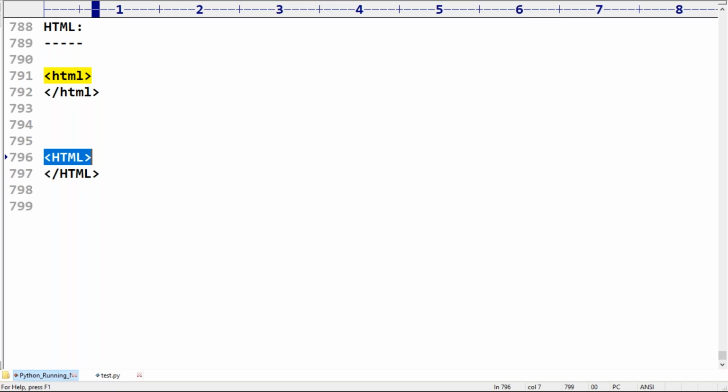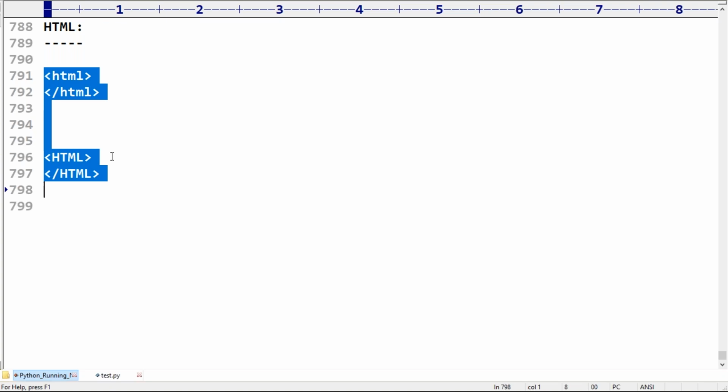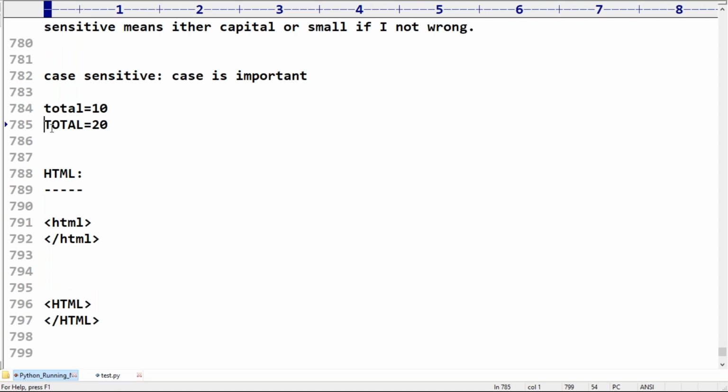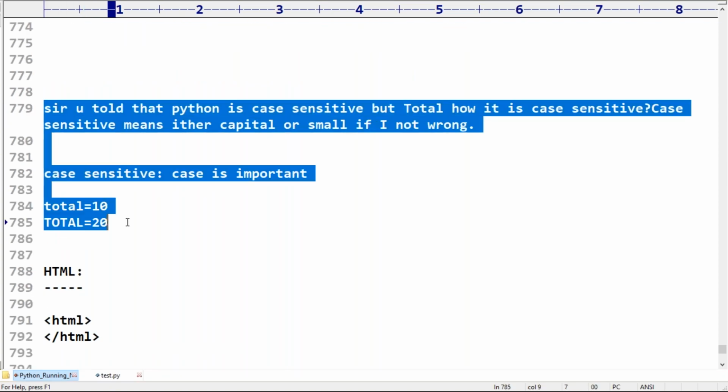There is no difference at all. Such types of languages are called case insensitive languages. Remember carefully. You can use either lowercase or uppercase, any case is acceptable, both are the same. Case is not important. But in Python, this is different, which means case is important. That's why it is considered a case sensitive programming language. Ali, getting the point?